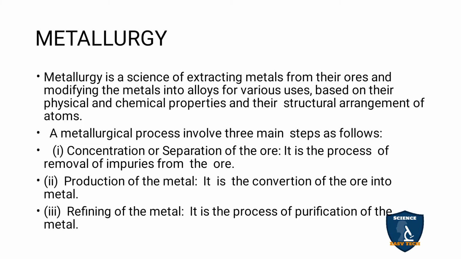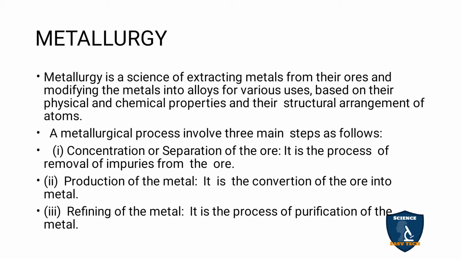A metallurgical process involves three main steps. First, concentration or separation of the ore. It is the process of removal of impurities from the ore. So, concentration and separation of ore means removing the impurities from the ore.